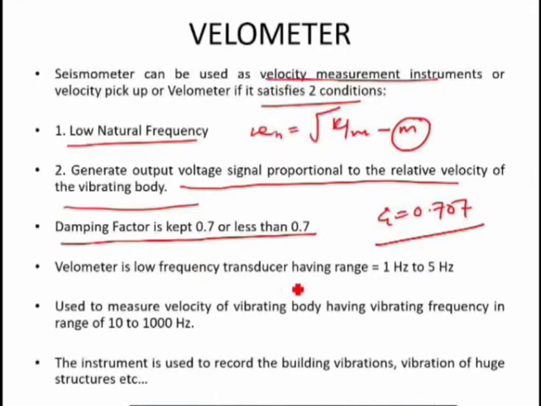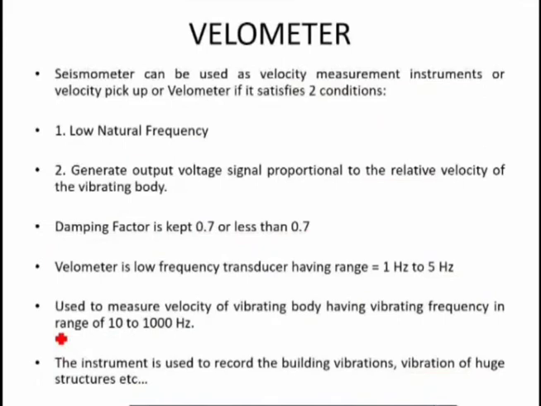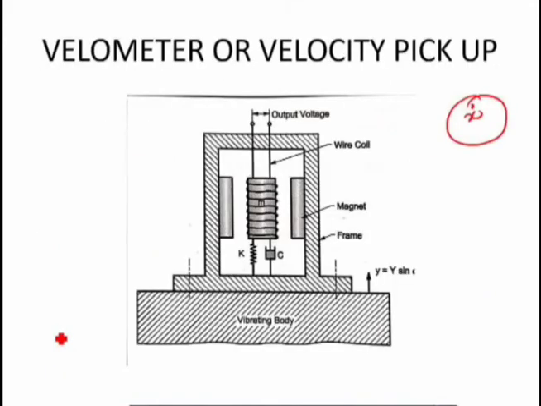Velometer is also a low frequency transducer having a range of 1 Hz to 5 Hz. So again you have to keep in mind, it is a low frequency transducer. Again it is used to measure the velocity of a vibrating body having a vibrating frequency range of 10 to 1000 hertz, or you can also measure up to 2000 hertz. Again, this instrument is used to record building vibrations, vibrations of a few structures, etc., where the mass is very high. So now you can see the construction here.